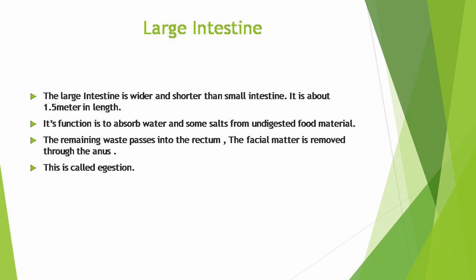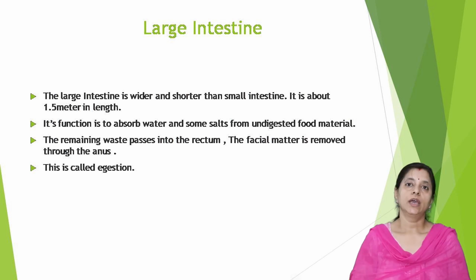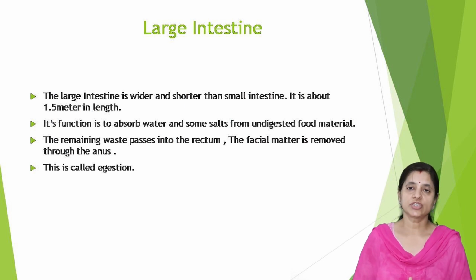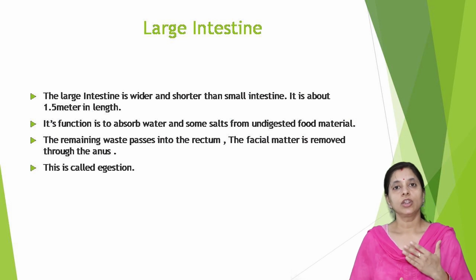The large intestine is wider and shorter than the small intestine. It is about 1.5 meters in length. Its function is to absorb water and some salts from the undigested food materials. The remaining waste passes into the rectum and remains there as semi-solid feces. The fecal matter is removed through the anus from time to time. This is called egestion.